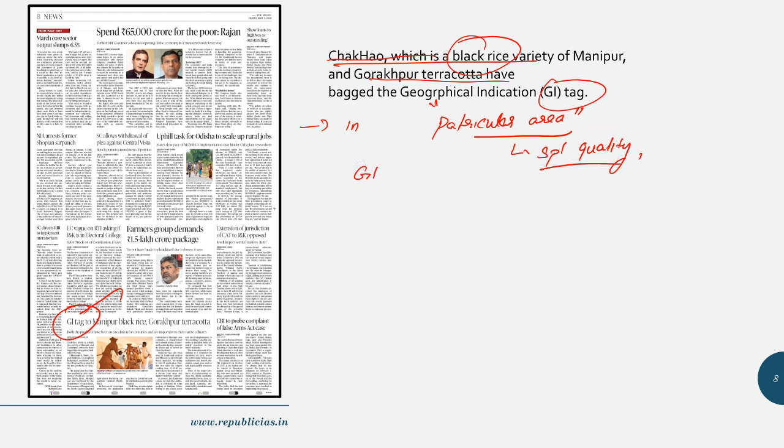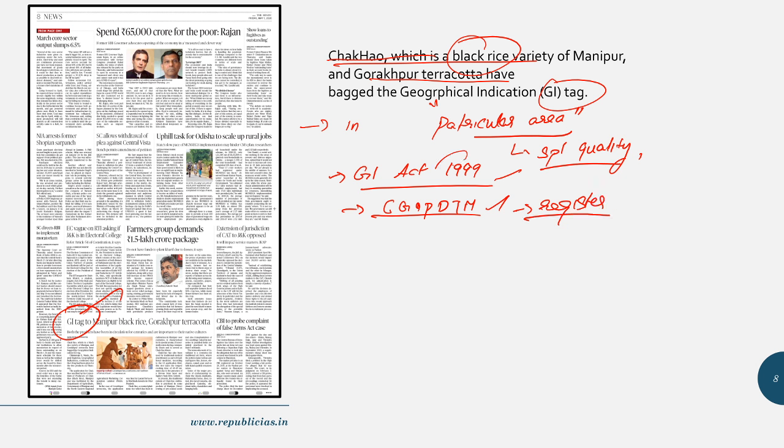So in India, we have the Geographical Indication of Goods Registration and Protection Act 1999, which governs the GI tag. So we have the Controller General of Patents, Designs and Trademark, who administers these geographical indications. They maintain the register of geographical indications. So the act is the Geographical Indications of Goods Protection and Registration Act 1999.